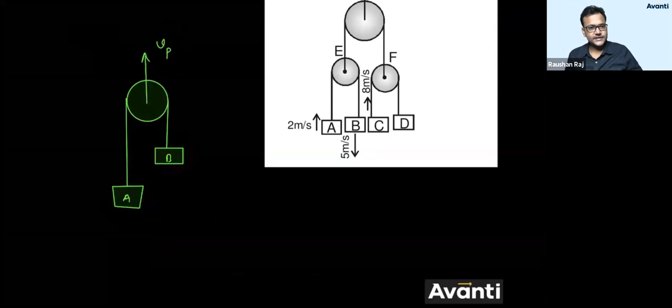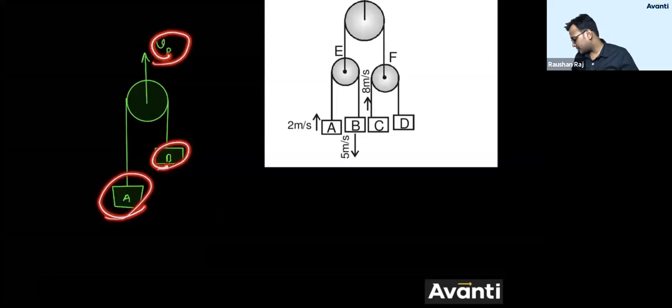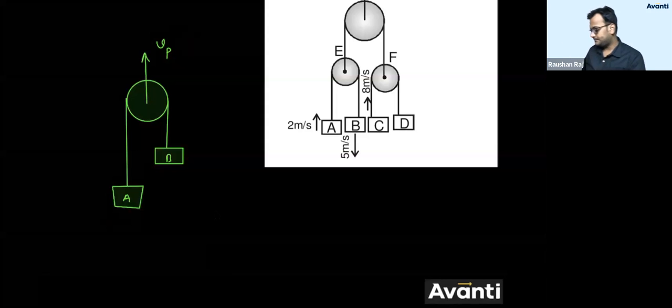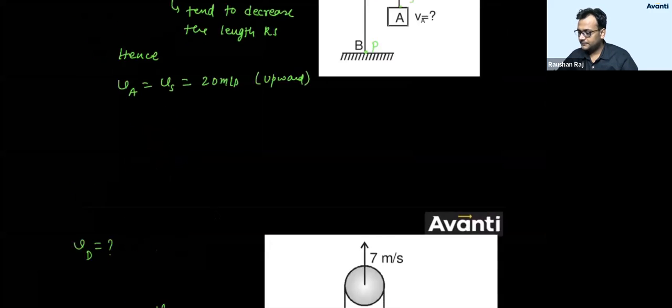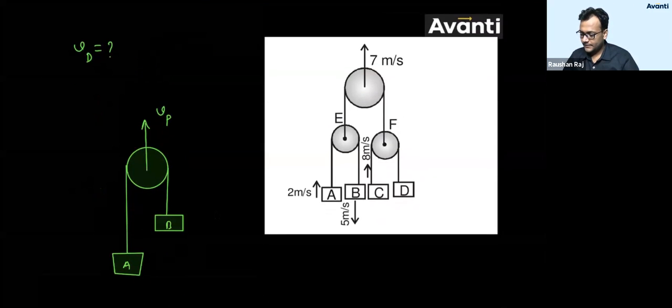The same thing will be with acceleration also, guys. So you can use the same approach for acceleration also. Tell me what will be the relation between velocity of P, velocity of B, velocity of A. Come on, guys, give me an answer here. जल्दी से बताओ. If you give me that relation, I'll be using the same relation everywhere in this question also. Come on, बच्चा, give me the answer here. Give me the answer.